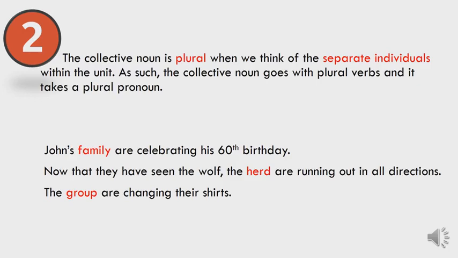Their refers back to the group, which means that we are not referring to the group as a single unit. Here we are talking about the members in the group. So here the group is plural because we are talking about the members in the group, not as a single unit. That is why it goes with the plural verb are, and it takes a plural pronoun, their.